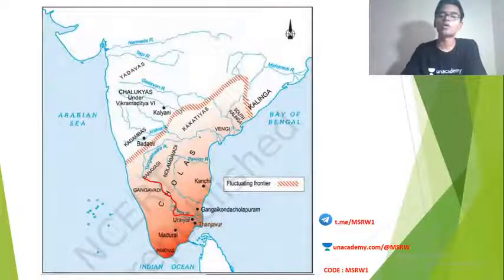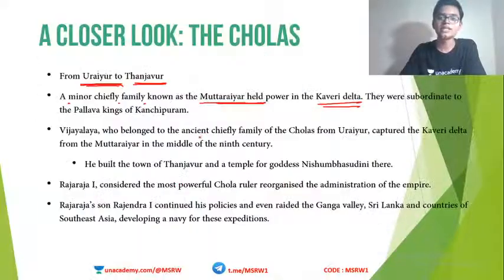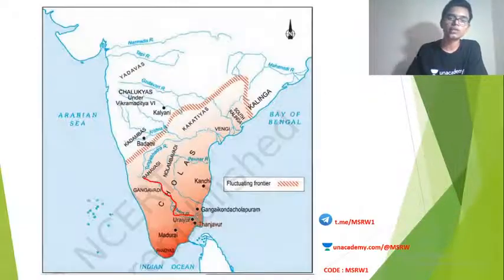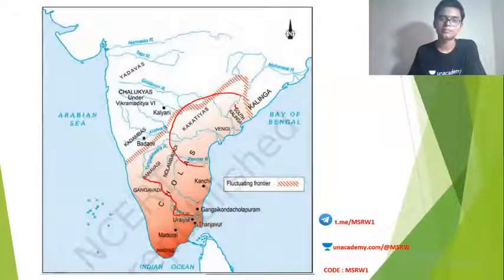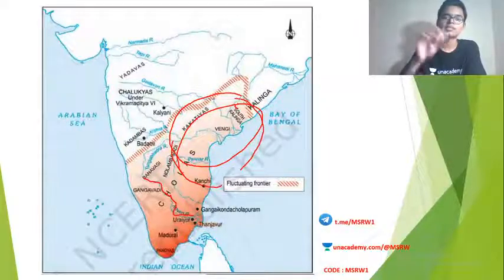This is a very important South Indian river, the River Kaveri. This family, the Muttaraiyar, was actually subordinate to the Pallava kings. The Pallava kings ruled over this region, up to this point.